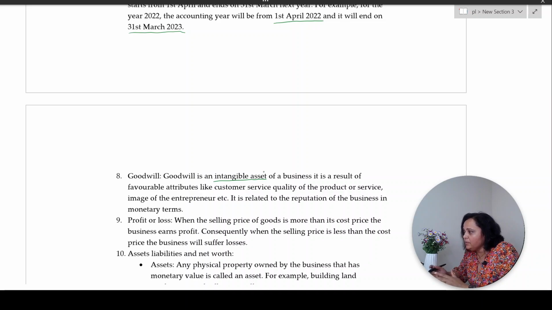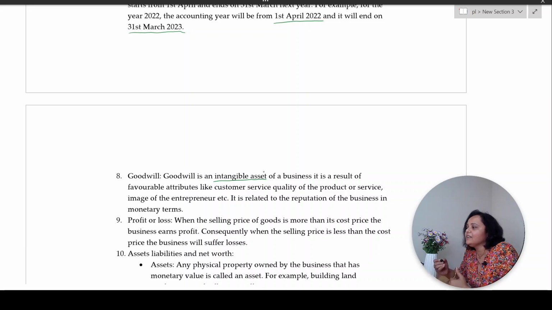The shopkeeper told me, read, madam, read the name of the brand that is there on the bottle. It had the name of Tata, Tata Copper or something like that, a new bottled water which has come out in the market. So even though the branding was not familiar to me, even though the color combination of the bottle was not familiar to me, when I saw the name Tata on the bottle, I readily bought the bottle saying that it is going to be a quality product and my health is not going to be at risk. Correct? So that is what is goodwill.